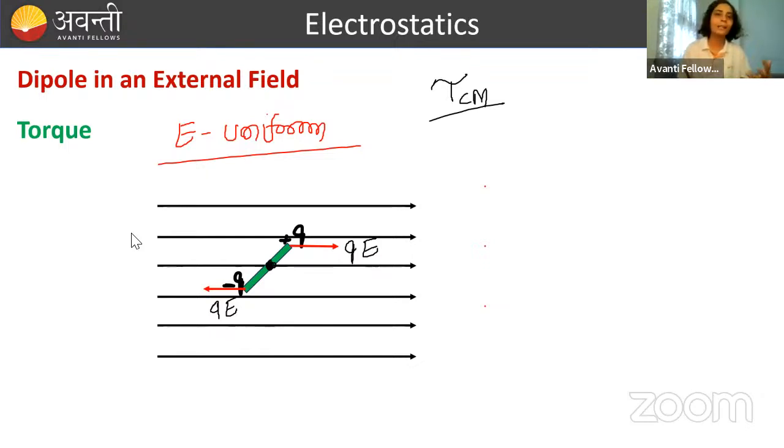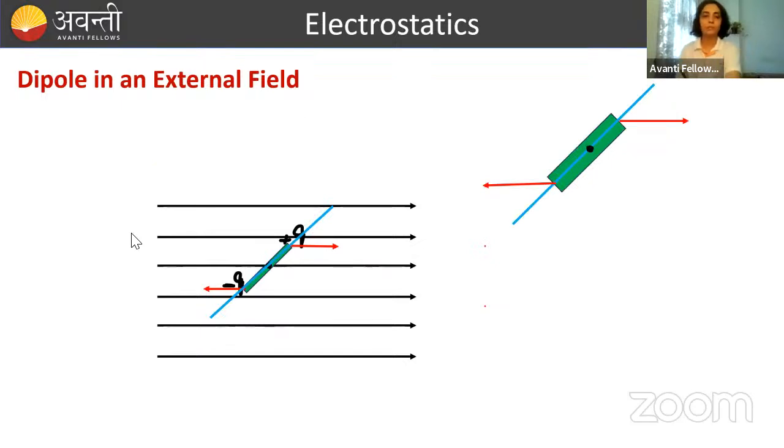So what will you do? What is the formula of torque? You all must have studied in mechanics: R cross F. Do the R cross F here. So I'm calculating torque around the center of mass. Look here, the center of mass is this. From this, the first torque is R cross F, and here also R cross F. Now what's the value of R?